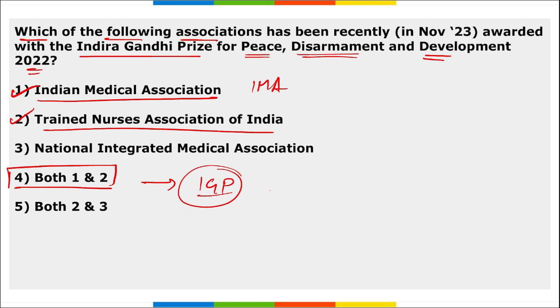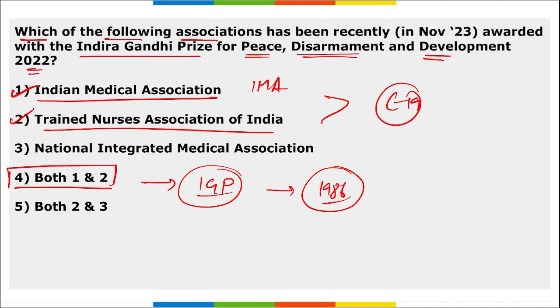So this award was established in 1986 by Indira Gandhi Memorial Trust, correct? Mark this. And here basically they both were awarded this Indira Gandhi Peace Prize because during COVID-19 they were the warriors that were defending the population against COVID-19.